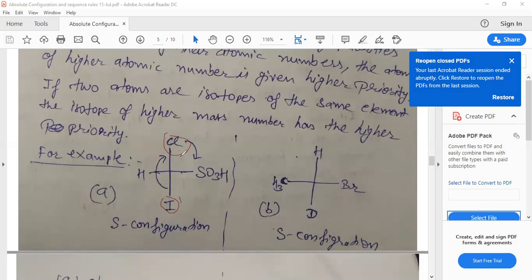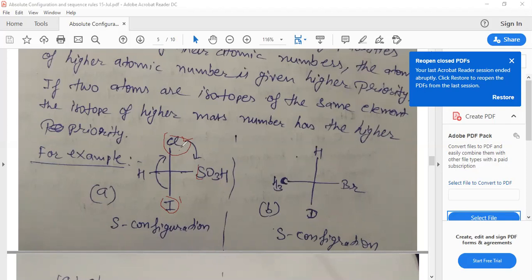The directly attached elements will decide the priority by atomic number. Sulfur is directly attached, chlorine is directly attached, and iodine is directly attached. Therefore, iodine has the highest atomic number.